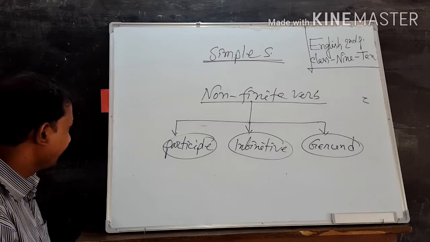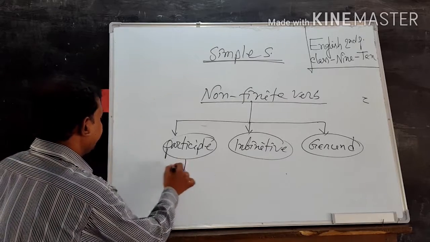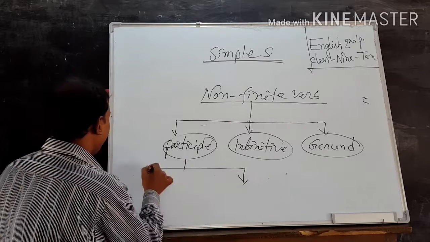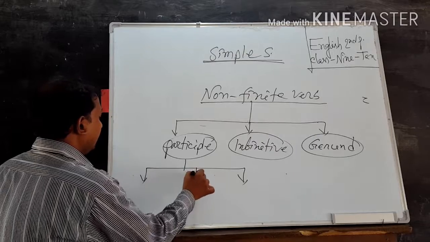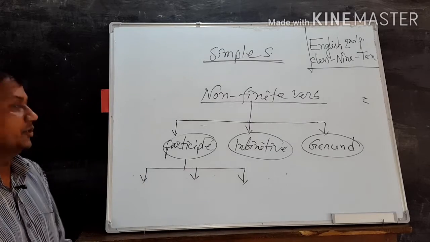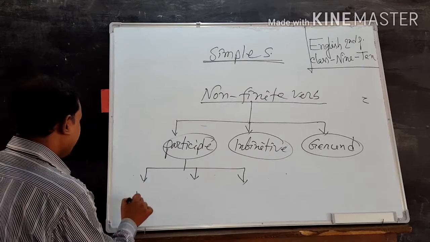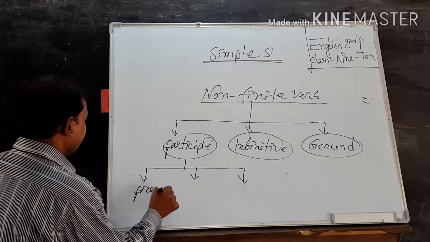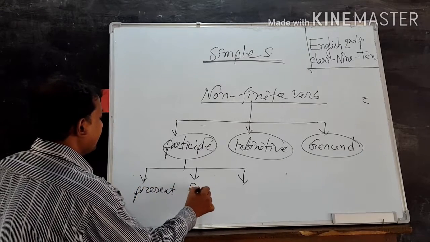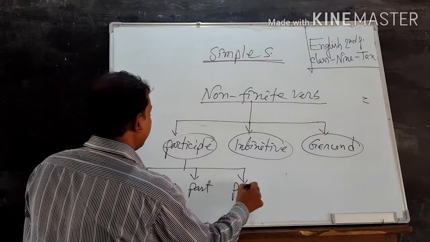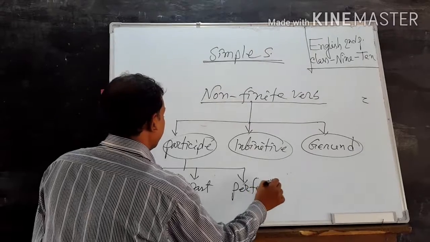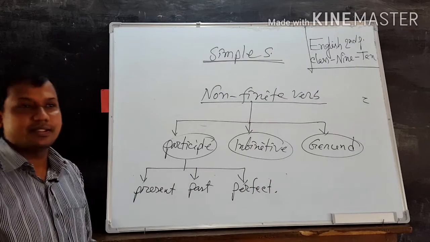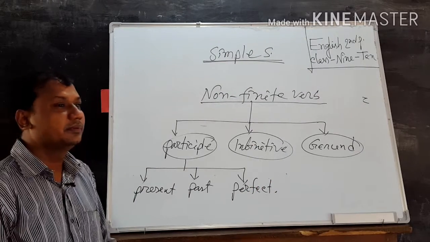Dear learners, participle. Three kinds of participle: present participle, past, and perfect. Present, past, and perfect participle.